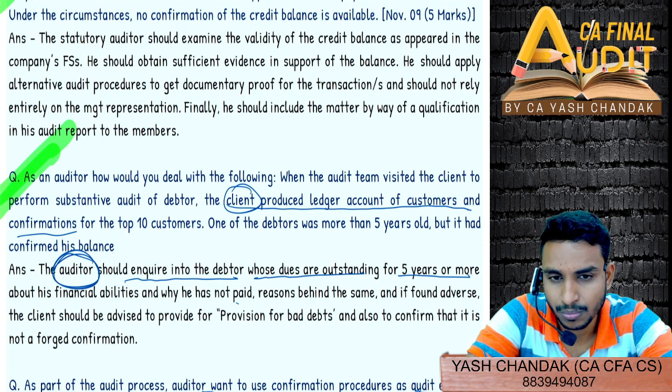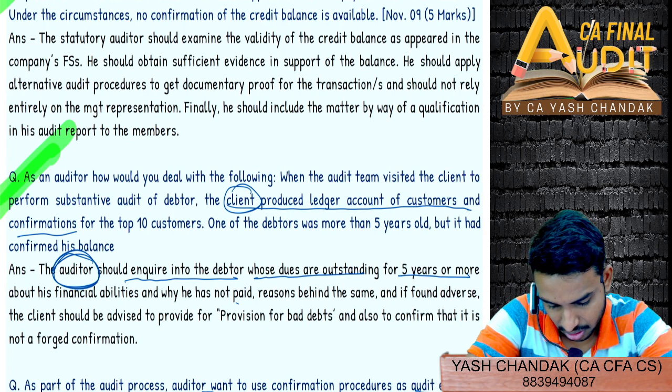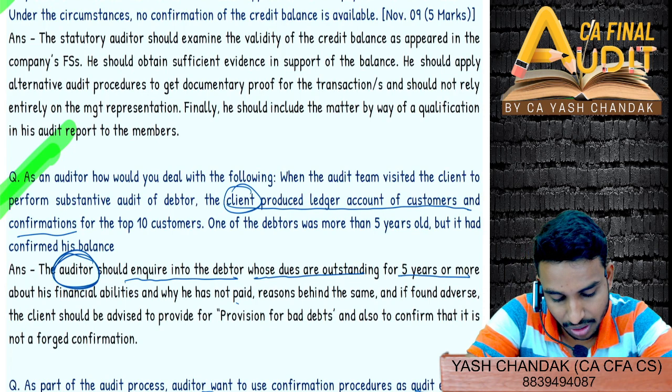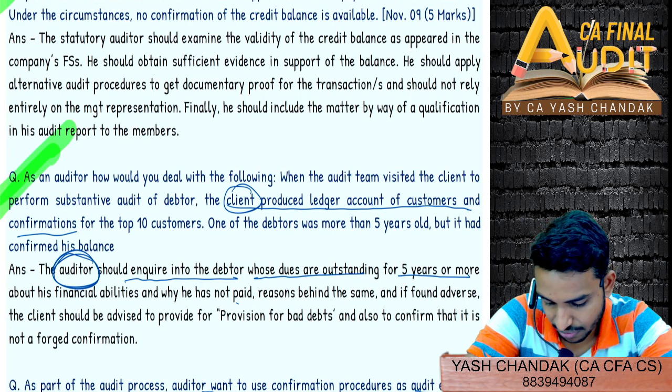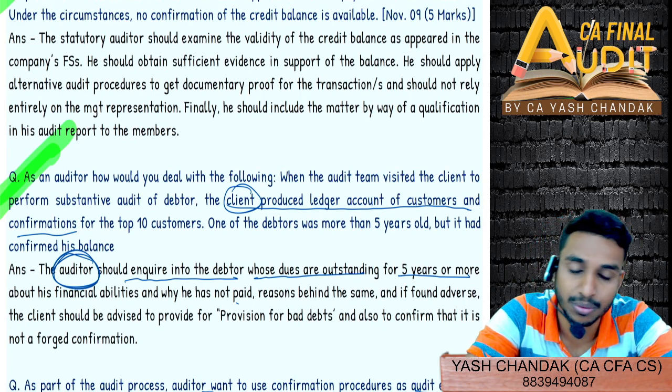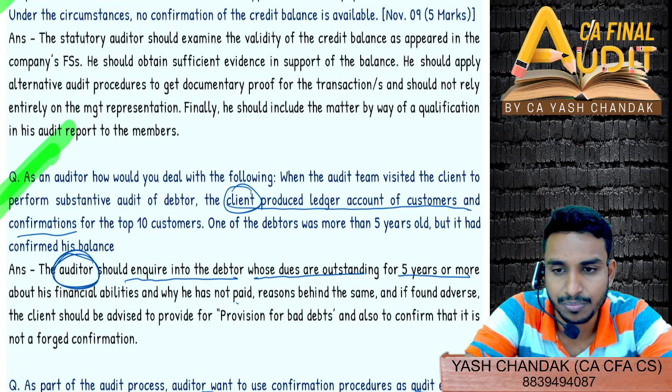To whom? Debtors confirmed to whom? To the auditor? Where is it written? It is not written. They are saying yes. The client produced ledger accounts of customers and confirmations for top 10 customers. So the confirmation that the client has obtained, the client is producing.